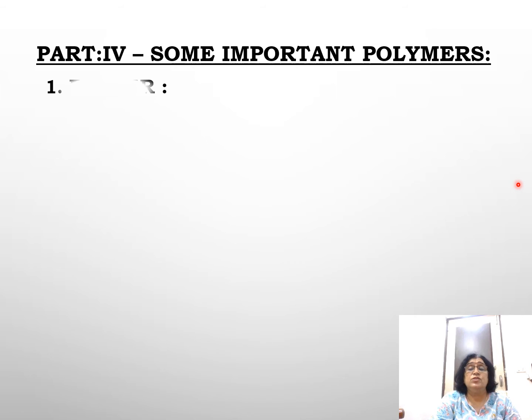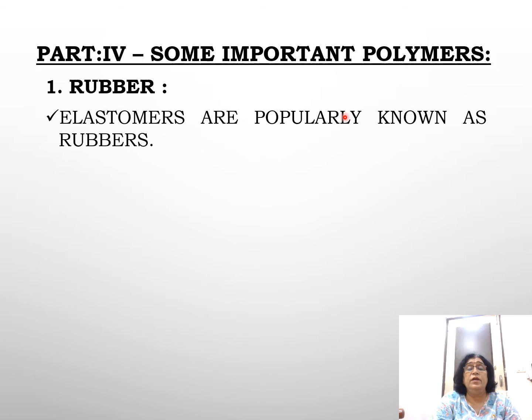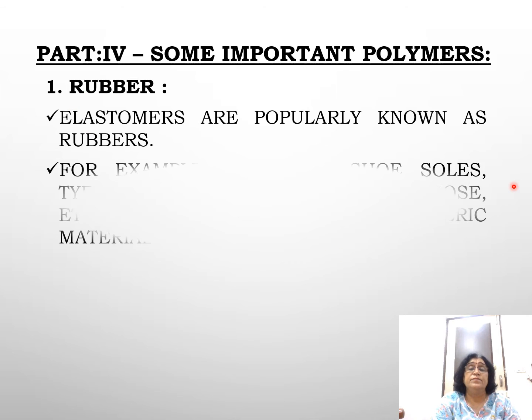Students, we will now be studying some important polymers. First one is rubber. Elastomers are popularly known as rubbers. What are elastomers? We all know the substances which, on applying force, get stretched and after removing the force regain their original shape are called elastomers.